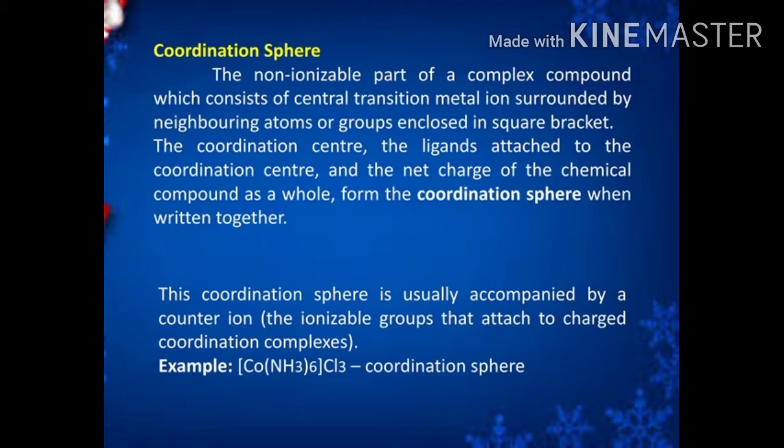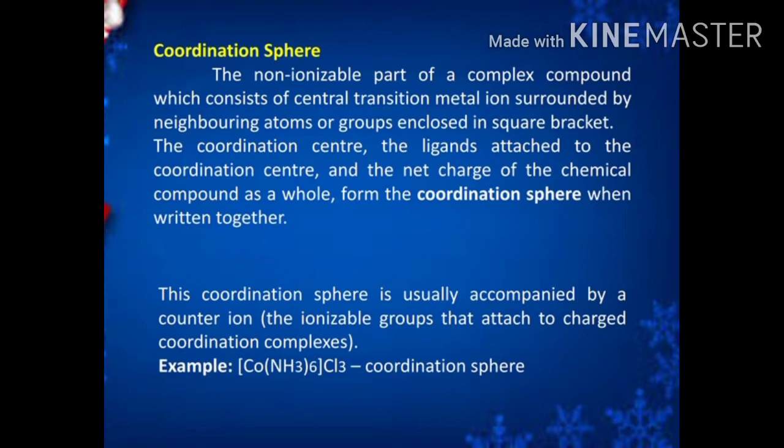Once again, listen. [Co(NH3)6]Cl3. For this complex, the central metal atom is Co, the ligand is NH3. How many ligands are involved in bonding with the central metal atom? 6.